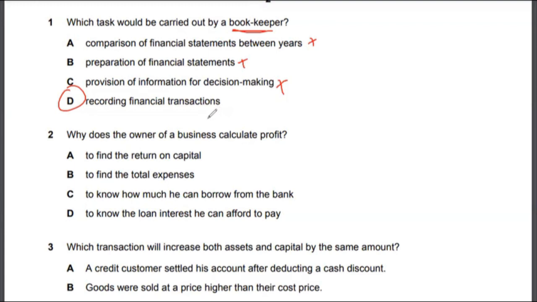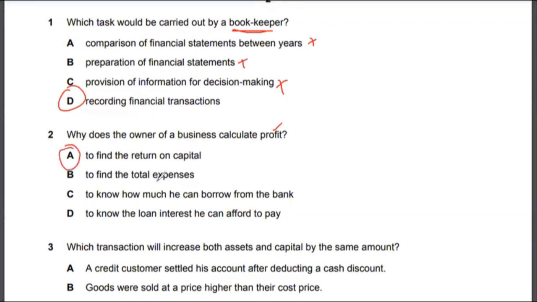Let's look at multiple choice two. Why does the owner of a business calculate profit? Now let's say you're the owner of a business, you're running your own business, just think about it, it's a very common sense question. Why would you calculate business profit? Why do you need to have a profit? And the answer to that question would be very apparent. The correct answer to multiple choice two would be option A, to find the return on